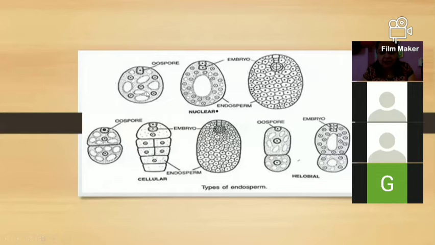So above are these three figures for the nuclear endosperm development. Then on your left side there is the cellular endosperm development, and on your right side there is the halobial division of the endosperm. Are you getting all this, all of you? This figure is also given in your textbook.